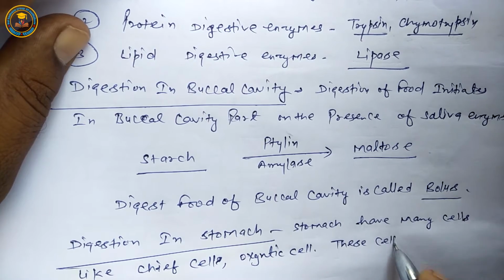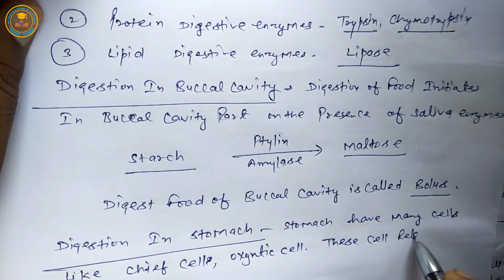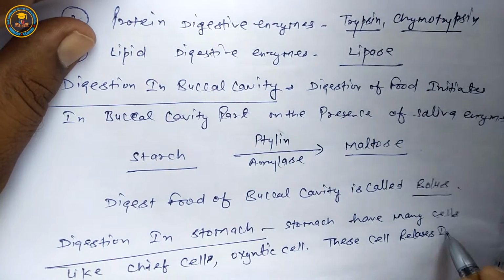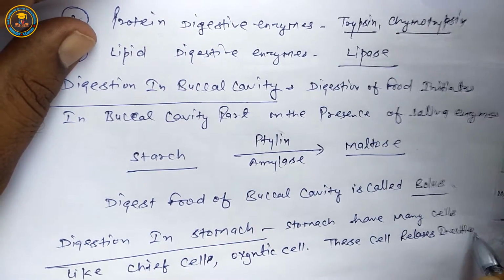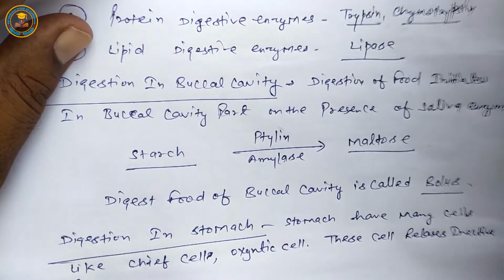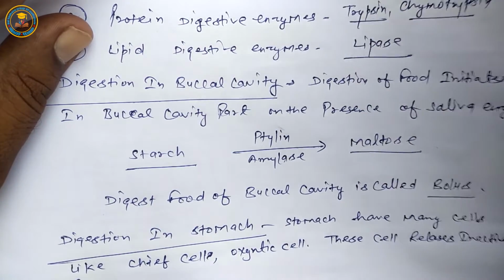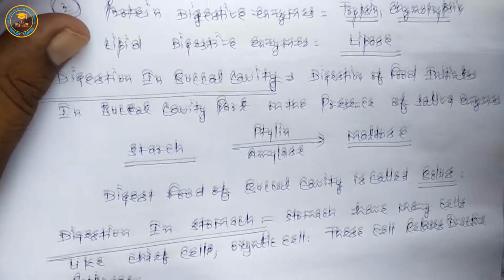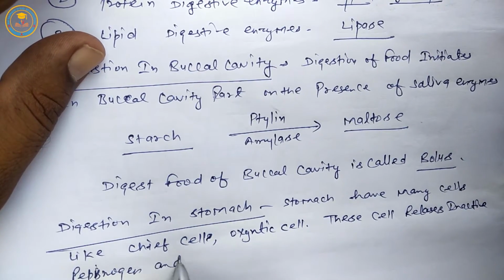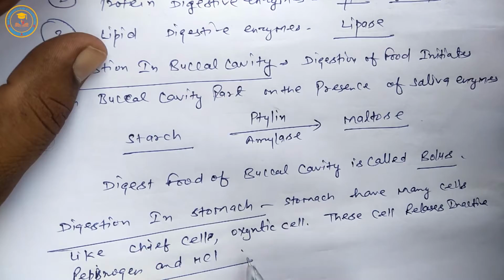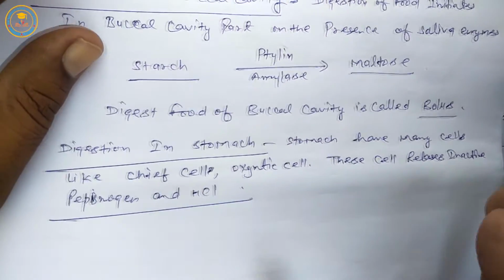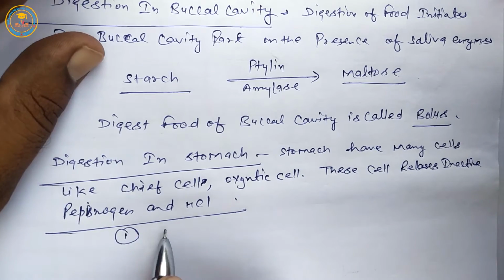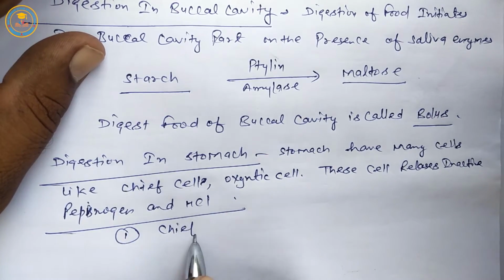These cells release inactive pepsinogen and hydrochloric acid. First is chief cell.